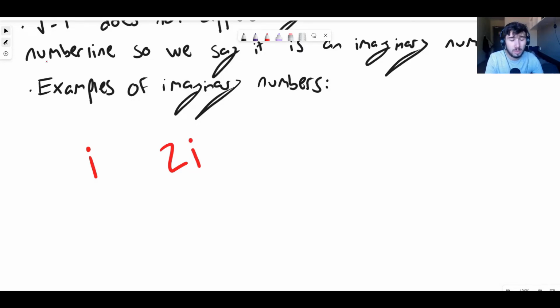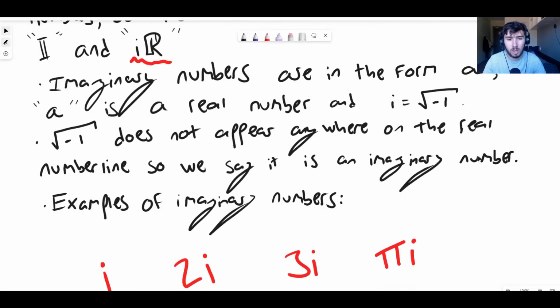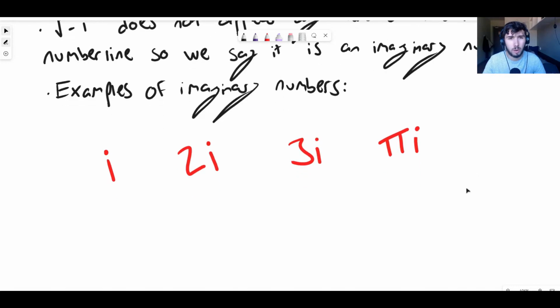2 is the a. a is any real number. 2 is a real number, so it's just 2 times i. 3i is also imaginary. Pi times i is imaginary. In fact, these numbers are any of the numbers that we've already mentioned, but just with an i on the end, just being multiplied by i afterwards. It's the a, where a is a real number, times i. And that is where this notation that we've got up here, this i times R, comes from, okay? It's a real number times i, which is the square root of minus 1. These are the imaginary numbers, okay? Very cool.